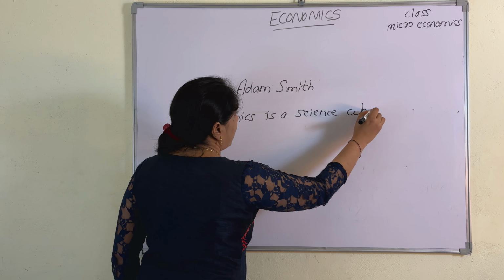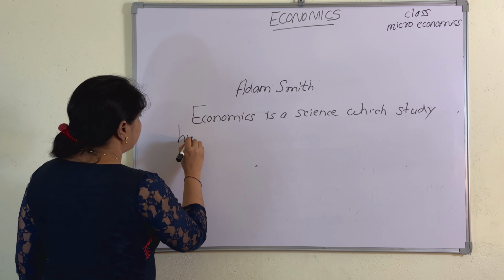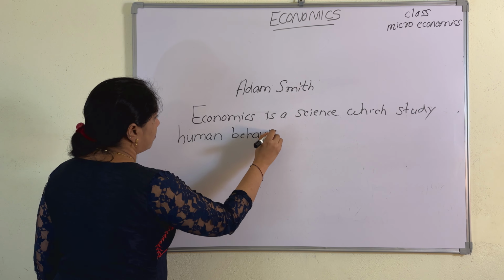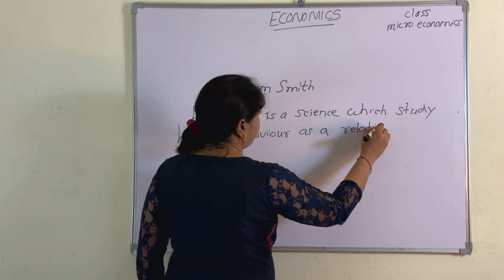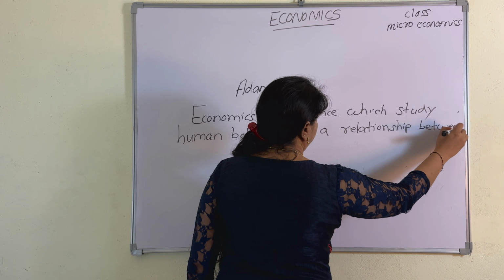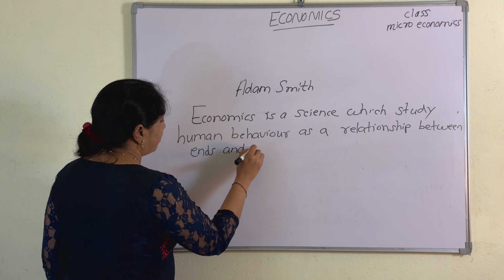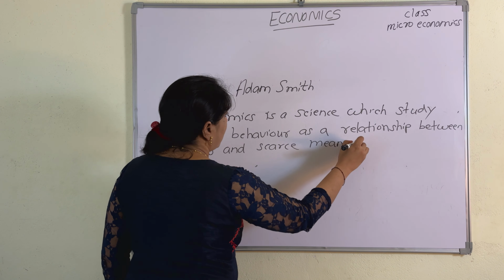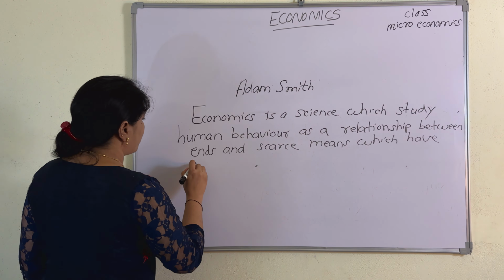which studies human behavior as a relationship between ends and scarce means which have alternative uses.